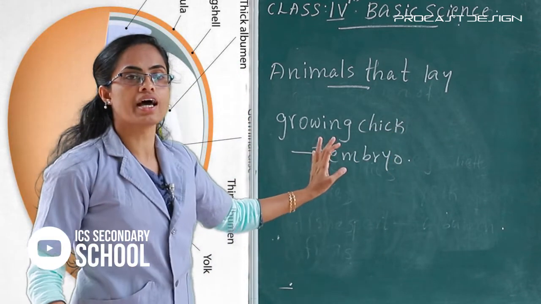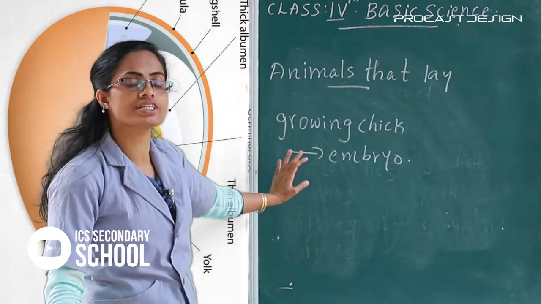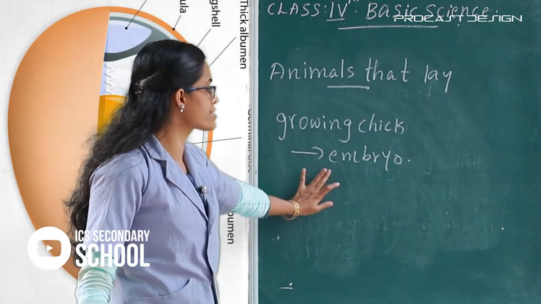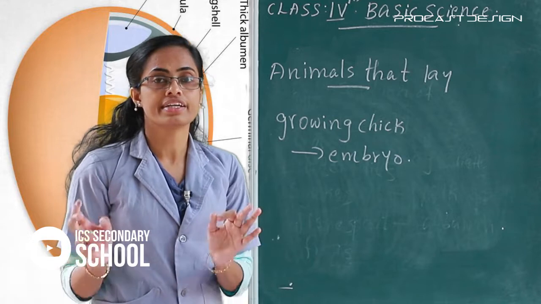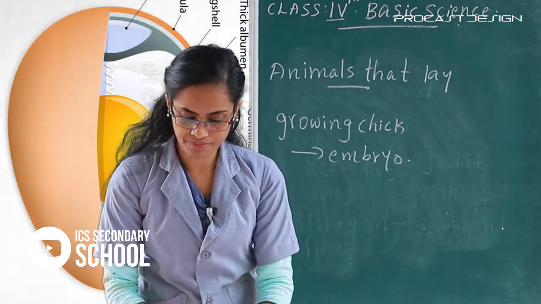The white part albumen and the yellow part yolk, and the hard protective outer layer is called eggshell, and the growing chick inside is called embryo. Clear? These are in case of birds. Okay. And the next one,